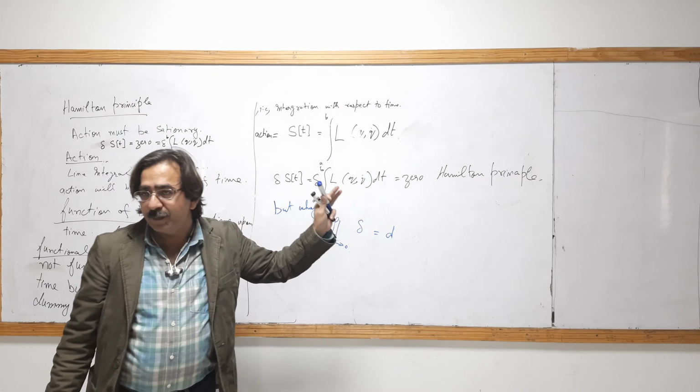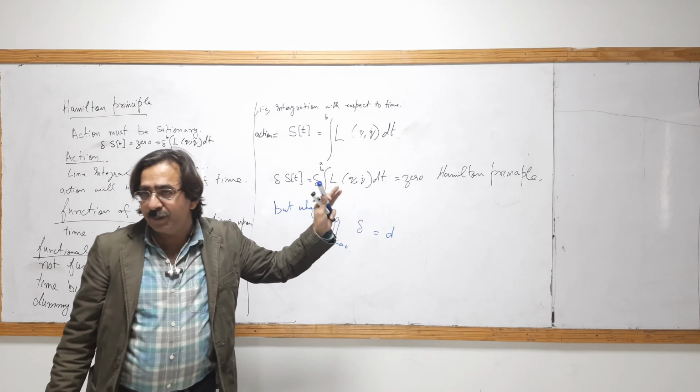For mass moving in a plane, what will happen? For example, I think I have made it too simple. Not stationary. The action must be stationary, globally stationary. The actual word is globally stationary.